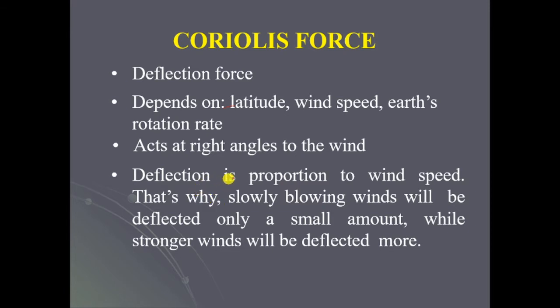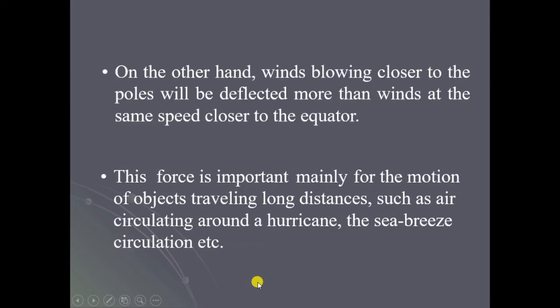Deflection is proportional to wind speed. That's why slowly blowing winds will be deflected only a small amount, while stronger winds will be deflected more. If the wind is very slow, the object is deflected by a small amount. If the winds are stronger, the objects are deflected more. So deflection is directly proportional to the wind speed.